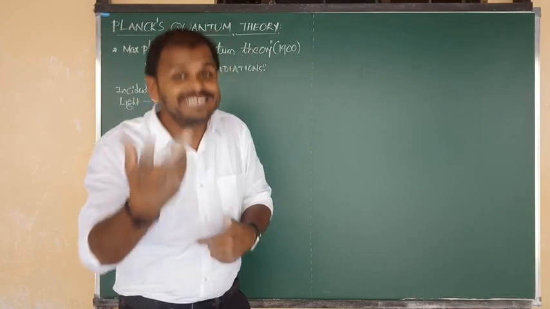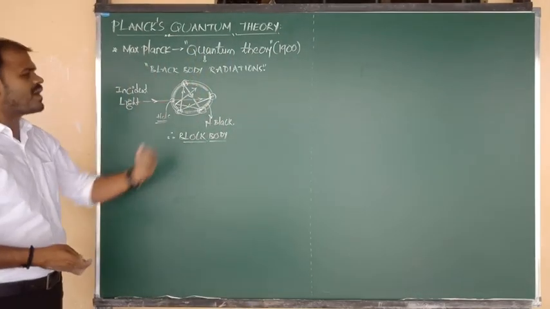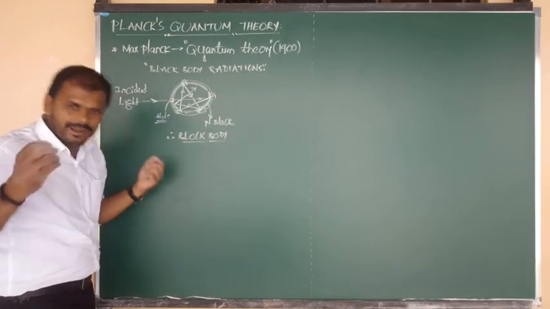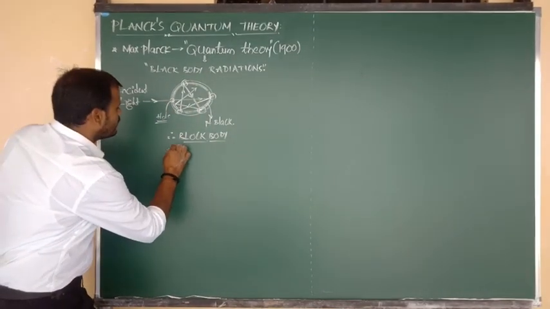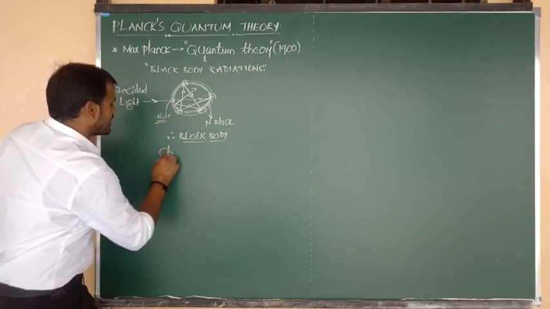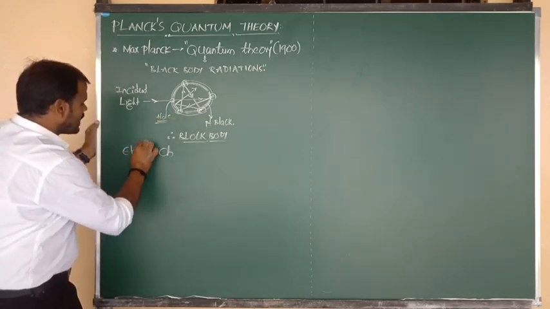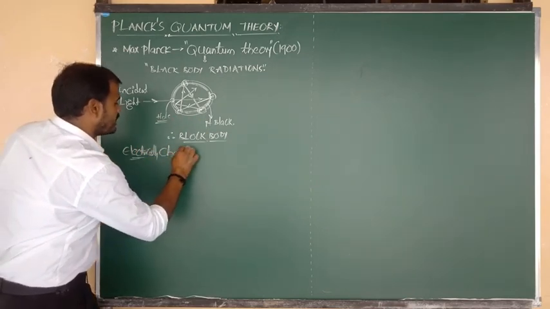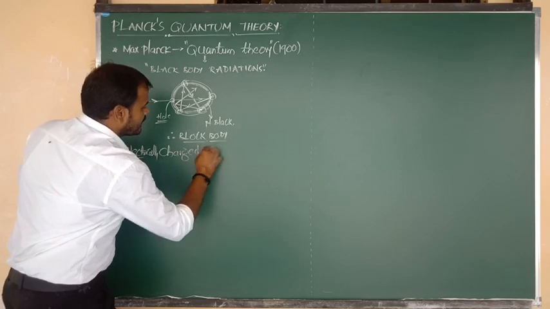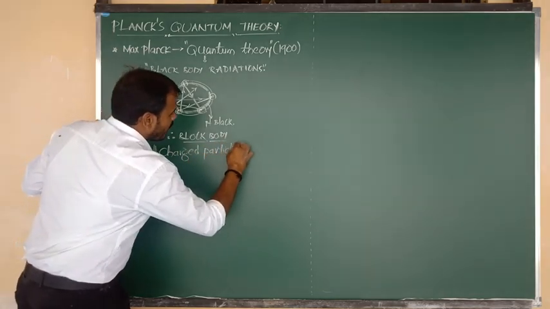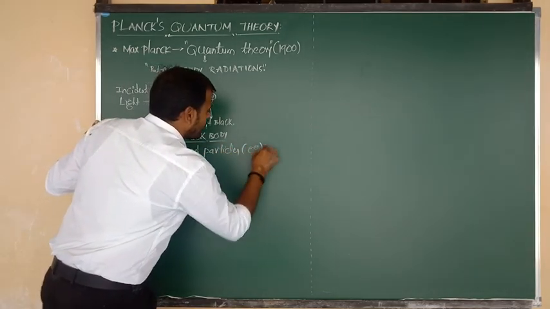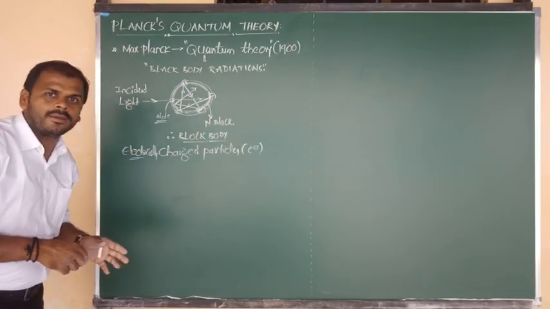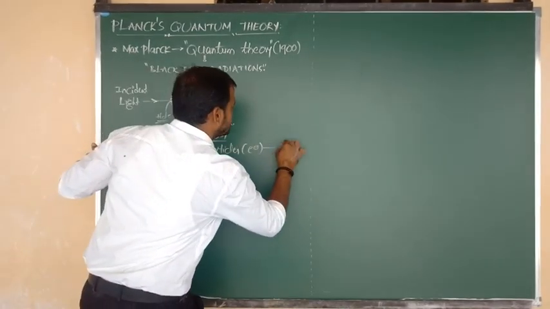By the absorption of incident light. What is meant by electrically charged particles? Electrically charged particles are nothing but the electrons which are present in the black body. They will undergo vibrations.